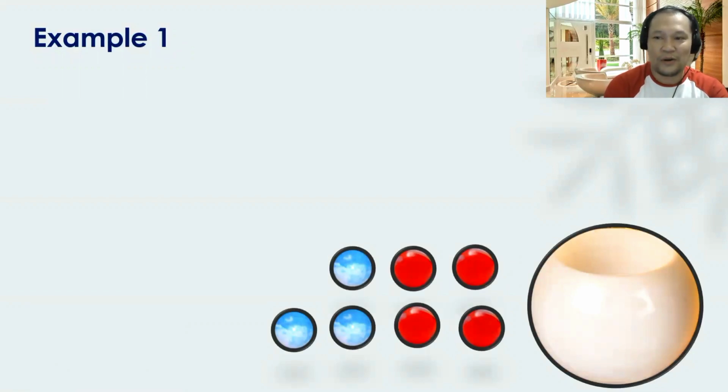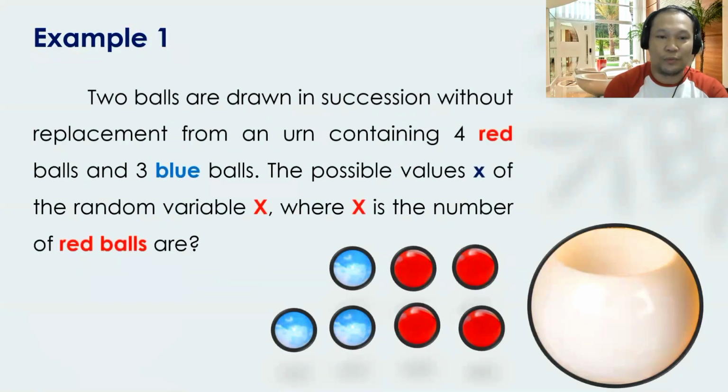We have 4 red marble balls and 3 blue balls, and we have an urn. We are going to place these 7 balls inside the urn. Two balls are drawn in succession without replacement from an urn containing 4 red balls and 3 blue balls.